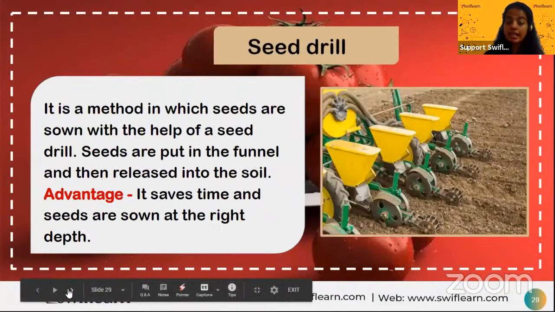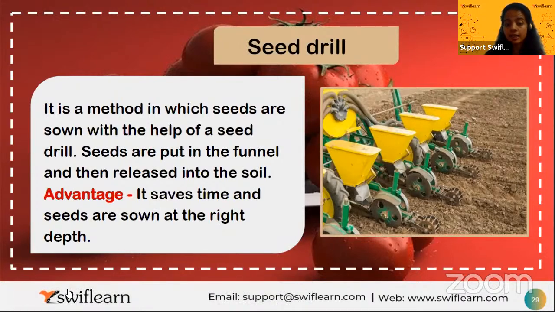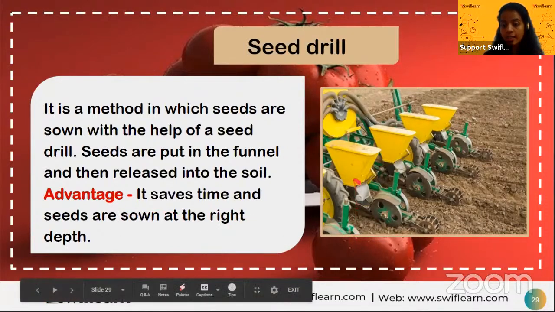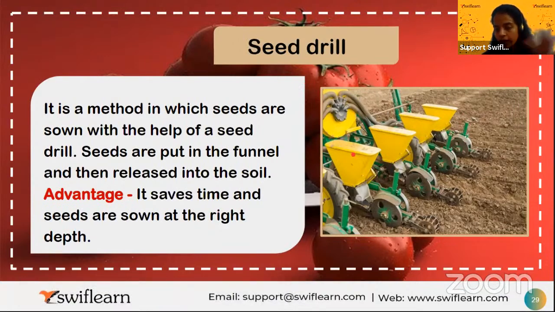Then you are having seed drill. Seed drill is nothing but what we have learned now, right? It is a combination of both ploughing and sowing. As I've told, it has an iron tube, and then you are having a funnel. You're just going to add your seeds while it is ploughing, at that time itself. You add the seeds inside that funnel, and via the iron tube, they will be sown inside the soil at the correct depth.